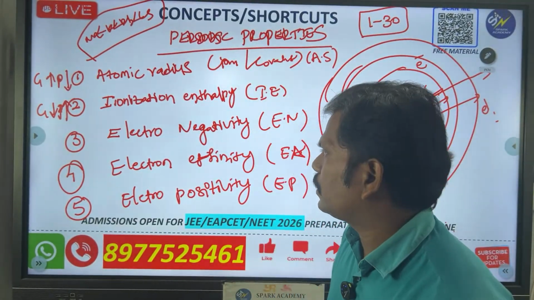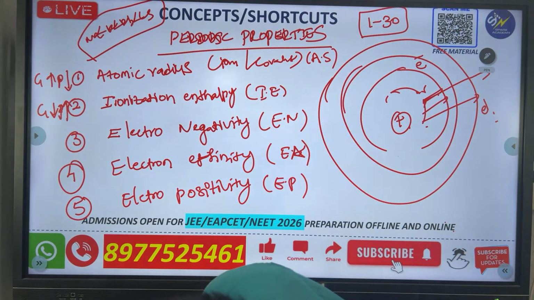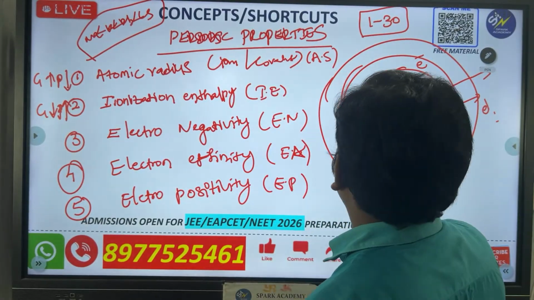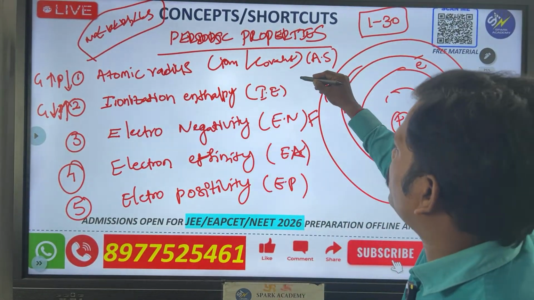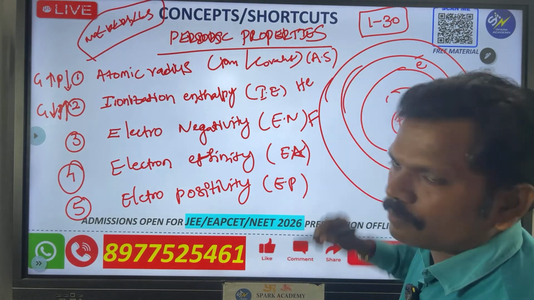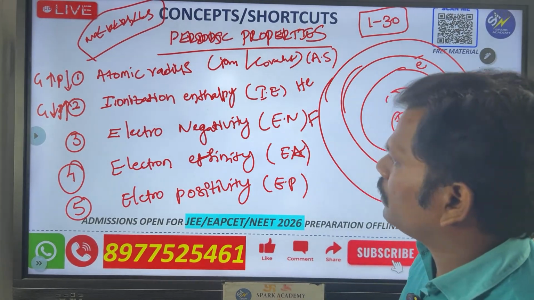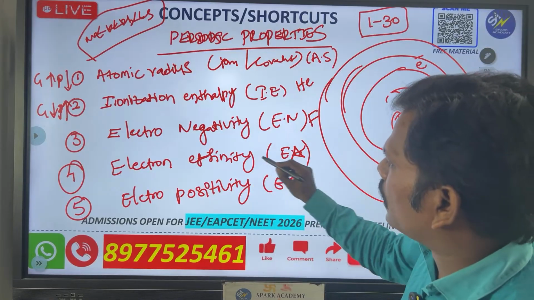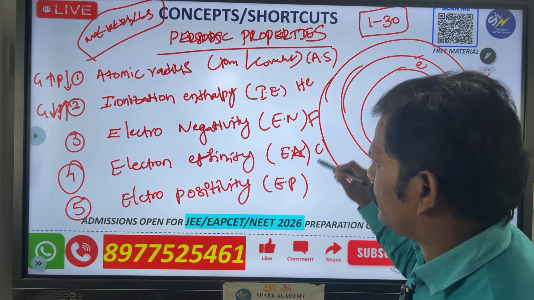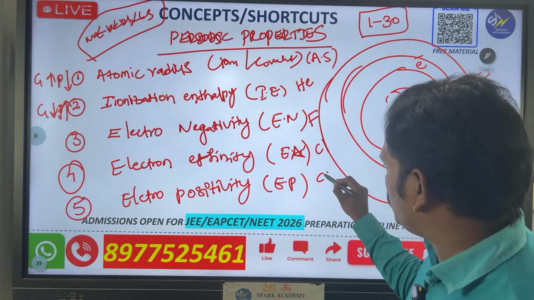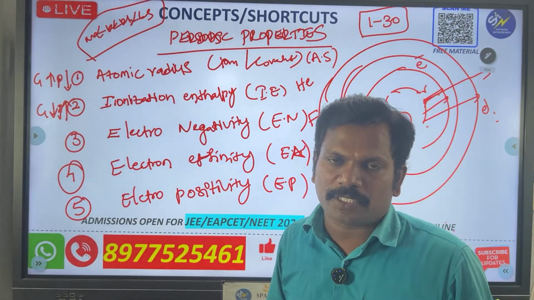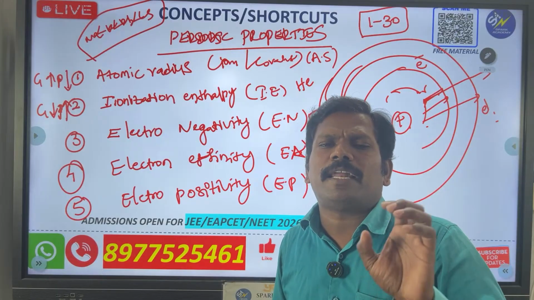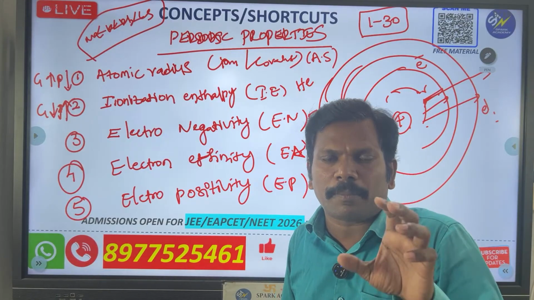Then, which element? Yes, fluorine. Fluorine has the highest electronegativity, and the highest ionization energy is helium. And the highest electron affinity is chlorine. The most electropositive is cesium; francium would be there, but francium is a radioactive element. In the periodic table, some of the elements are radioactive, so please remember that.